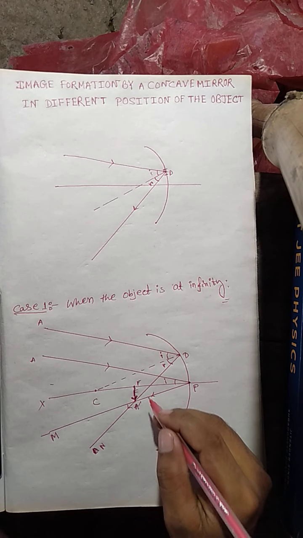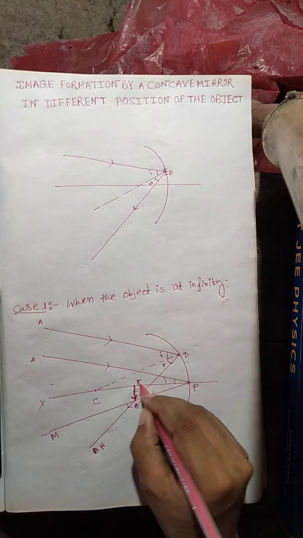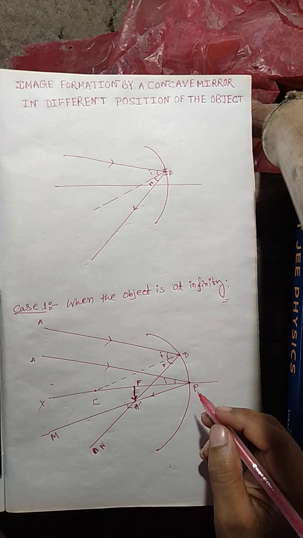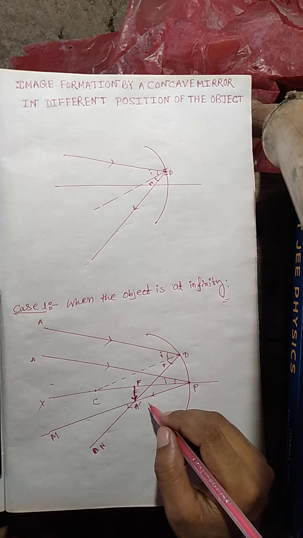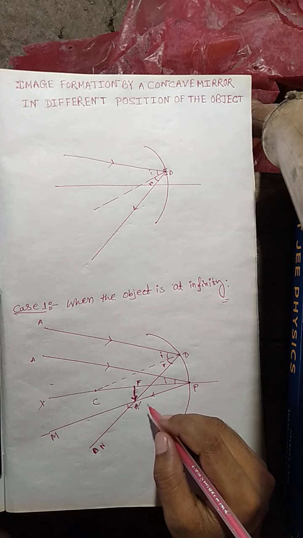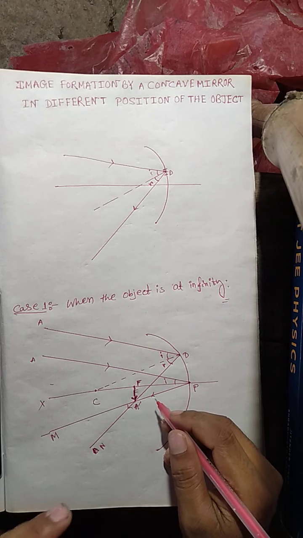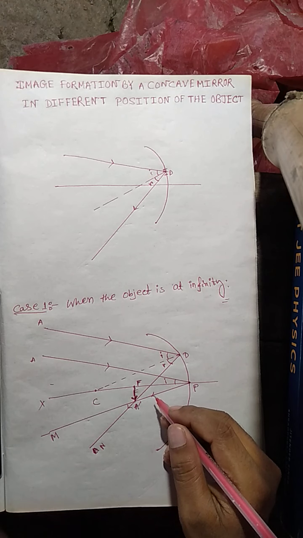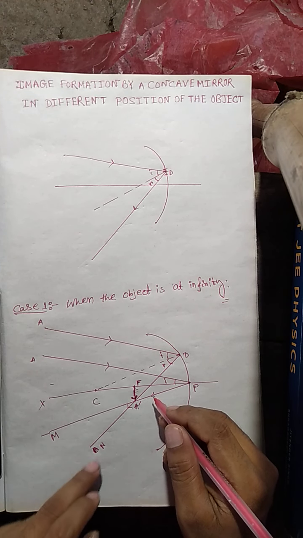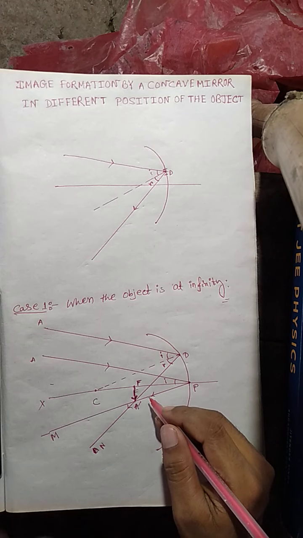As the focus is very well known to us, you can say the image would be formed at the focus. But this image is inverted because the upper portion of the object becomes the lower portion for this image. Why is this image inverted?